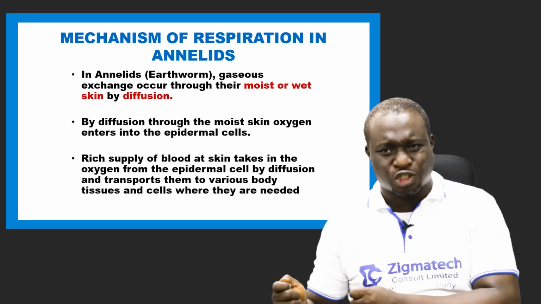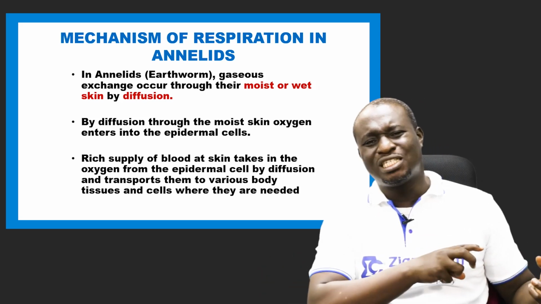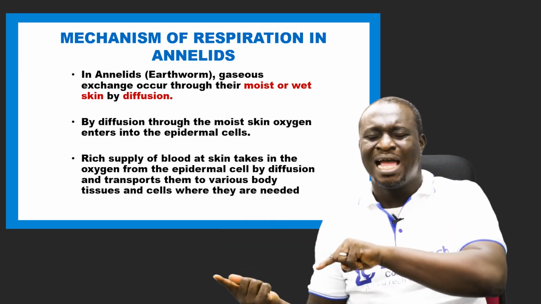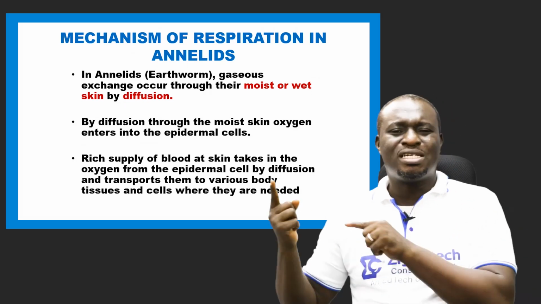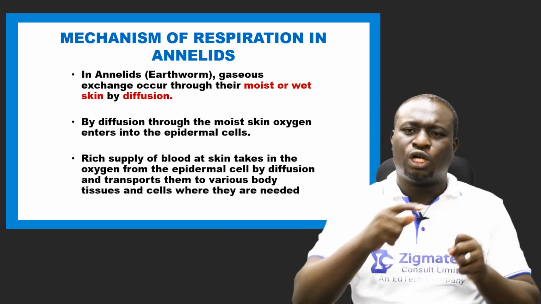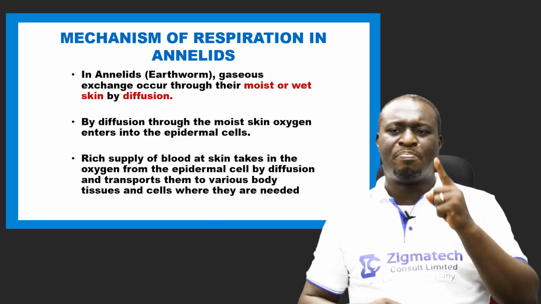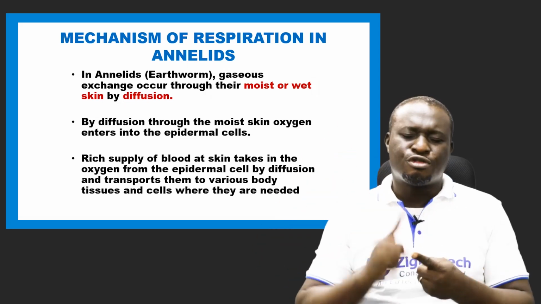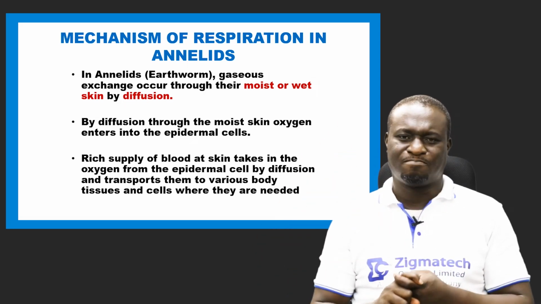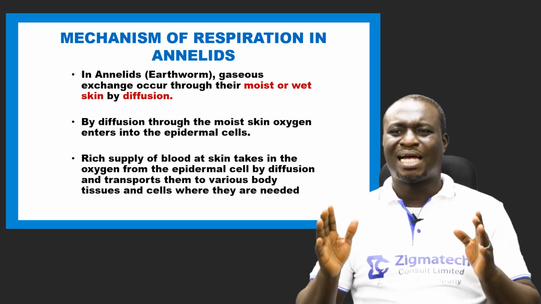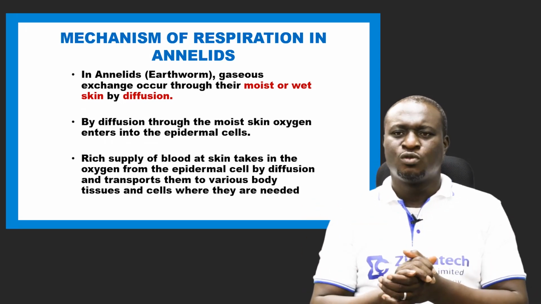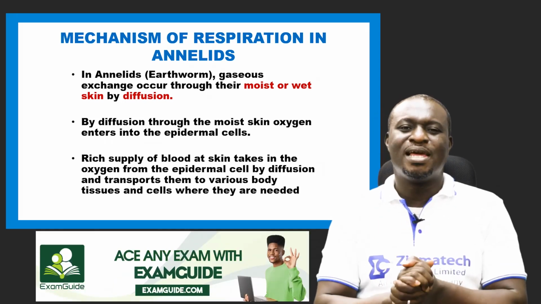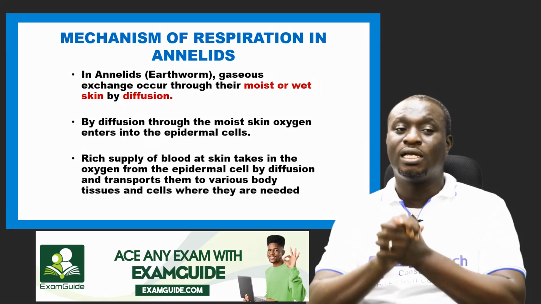And simultaneously, as oxygen is being supplied to the tissues, carbon dioxide is also released from these tissues and cells into the blood, which carries it back to the epidermal cells. And from the epidermal cells, it is removed out of the body through the moist or wet skin. I hope you get that. So this is how respiration or gaseous exchange takes place in annelids. An example is the earthworm.